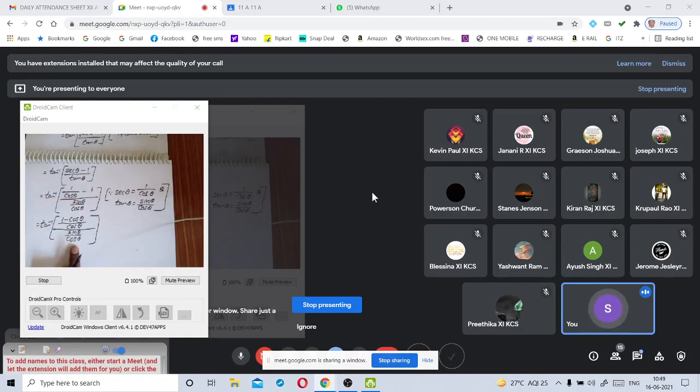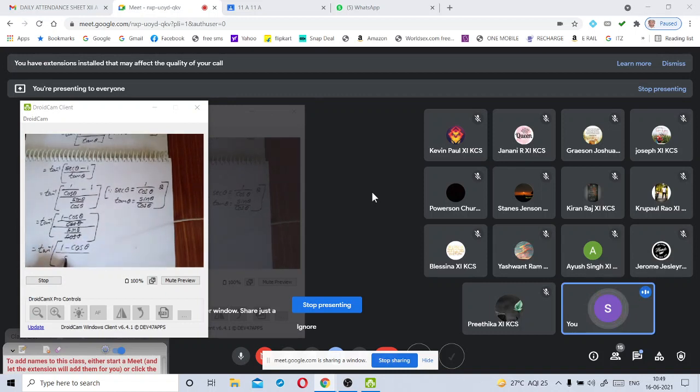Here the denominators cos theta, cos theta get cancelled. Finally, we get 1 minus cos theta by sin theta. By simplifying these terms, finally we got tan inverse of 1 minus cos theta by sin theta. Only 2 more steps are left for this question.